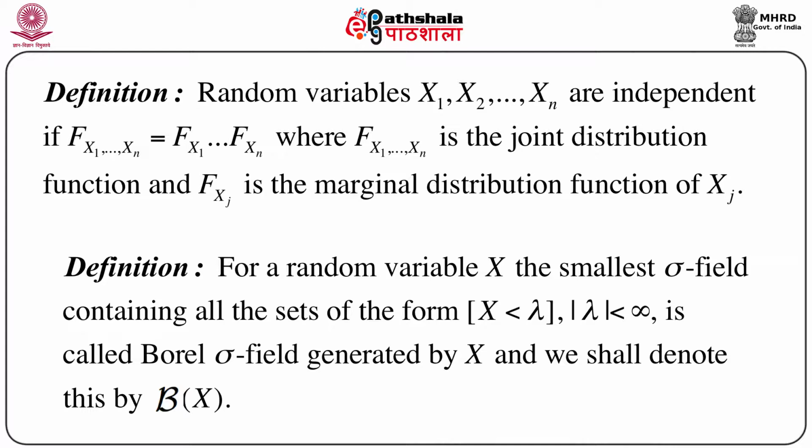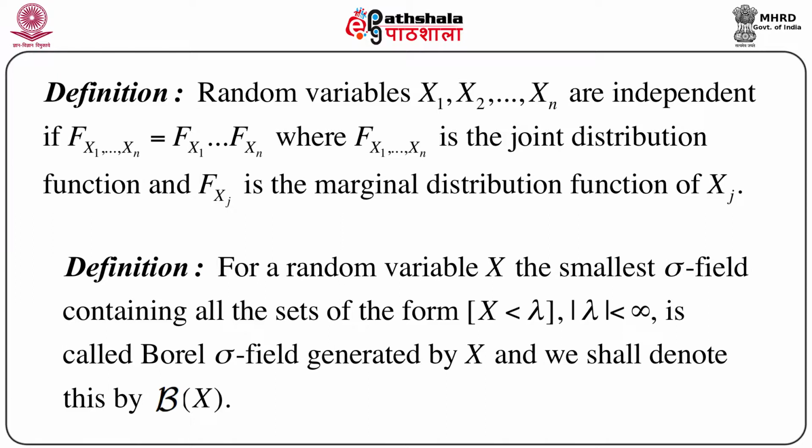So for a random variable X, we define the smallest sigma field containing all the sets of the form capital X less than lambda, that means from minus infinity to lambda, where mod lambda is less than infinity, and this is called the Borel sigma field generated by X. That means for a random variable X, we can always define a Borel sigma field generated by X in the form of the collection of all sets of the form X less than lambda, where obviously mod lambda is less than infinity. And we denote this sigma field by script B of X.